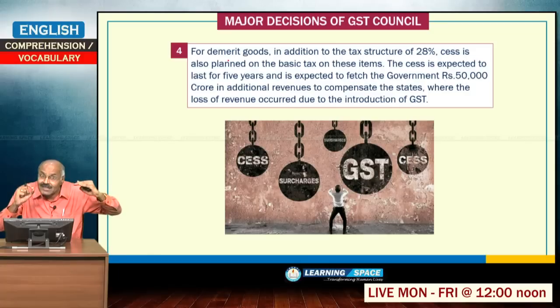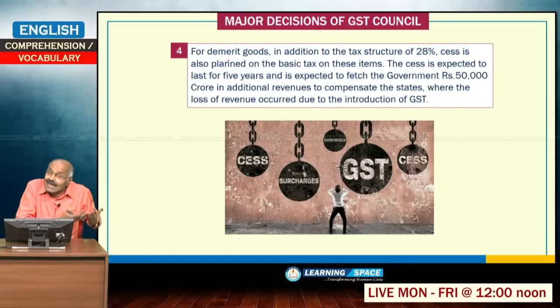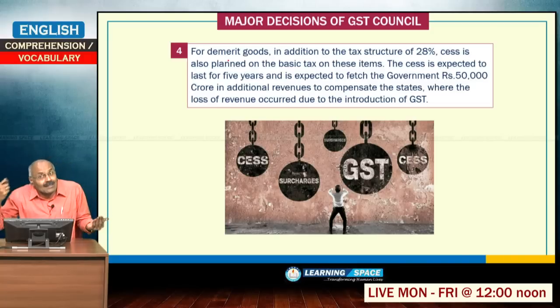Some manufacturing states like Tamil Nadu and Maharashtra are likely to lose some revenue because GST is consumption driven, or you can say a destination based tax. So, when GST is a destination based tax, the states where manufacturing is not developed like Uttar Pradesh, Bihar, Odisha, they will be benefited. However, the states like Tamil Nadu, Maharashtra, Karnataka, they may be the losers. So, the central government will use this cess to compensate the losing states.